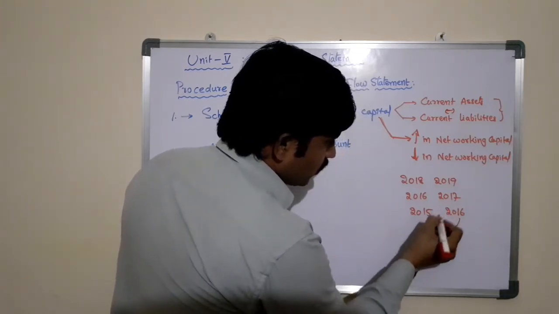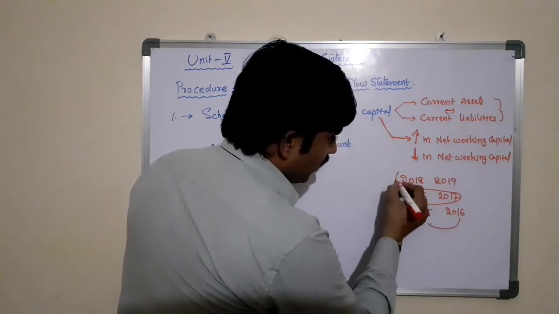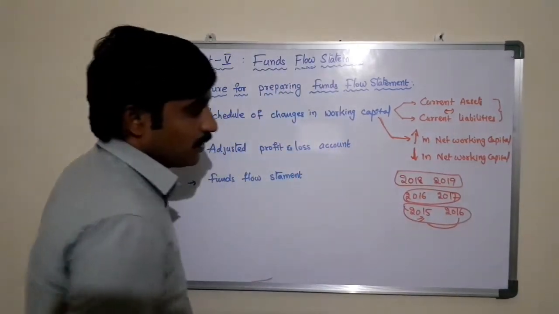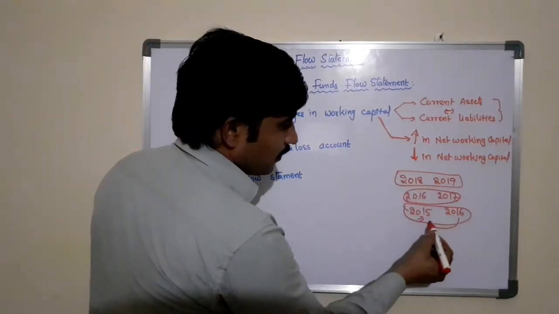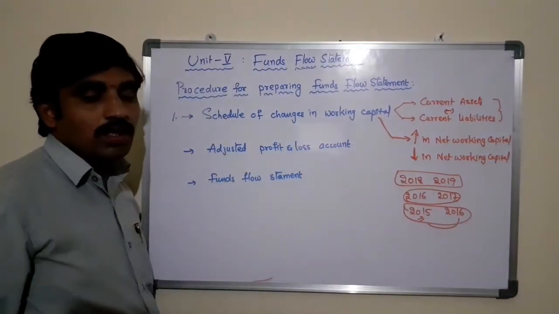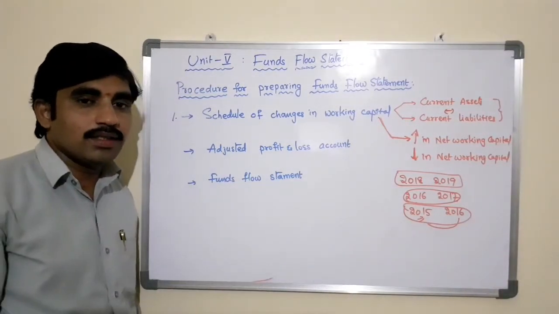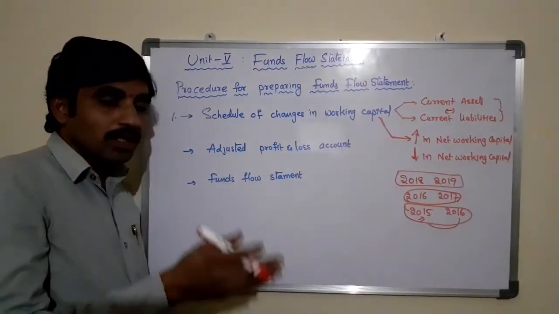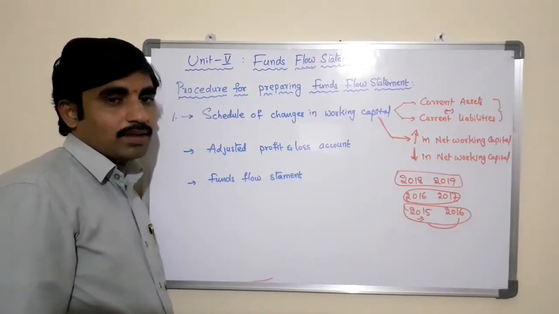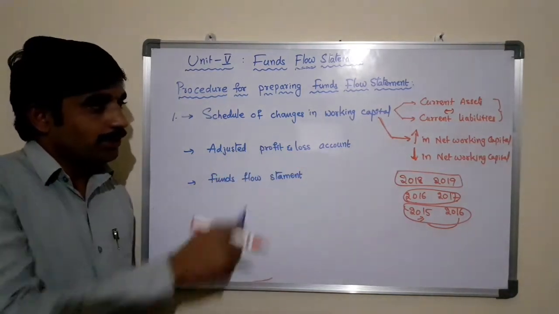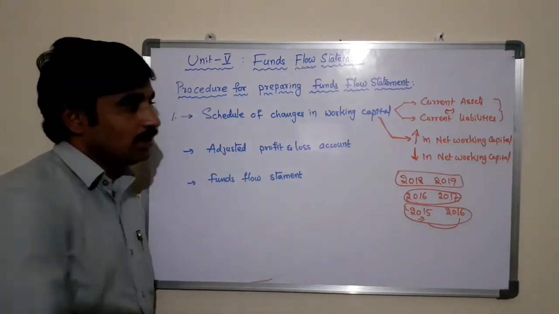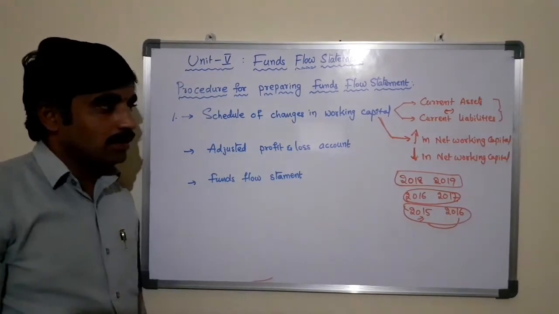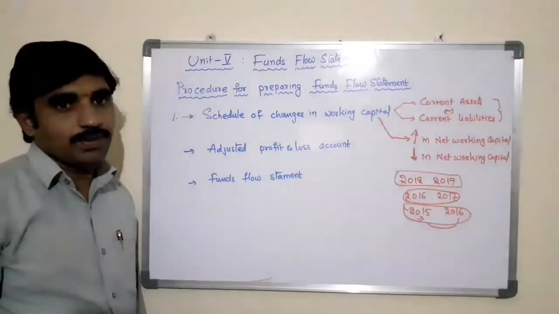So these are pairs of subsequent years: 2018-19, 2016-17, 2015-16. Only then is it possible to compare the assets and liabilities in order to determine whether there is an increase or decrease in working capital. Otherwise, it is not possible to prepare the funds flow statement or schedule of changes in working capital, to determine the net increase or decrease in working capital.